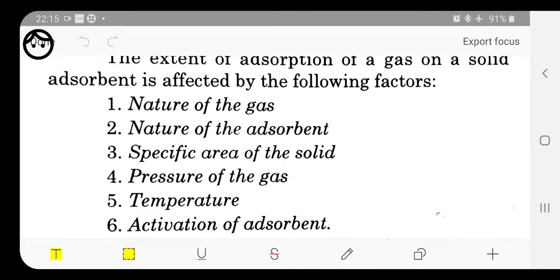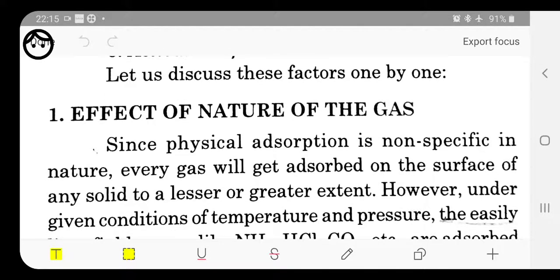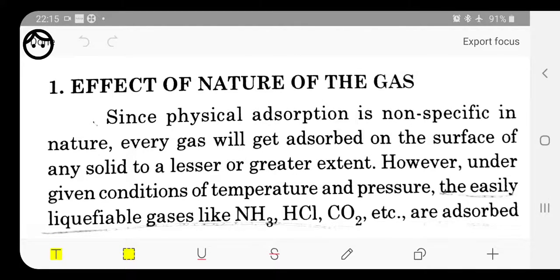Fourth, pressure of gas. Fifth, temperature. And then activation of adsorbent. So let's discuss all these factors one by one. First is the effect of nature of the gases.